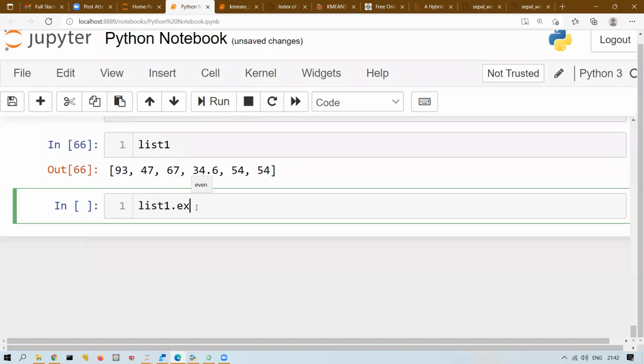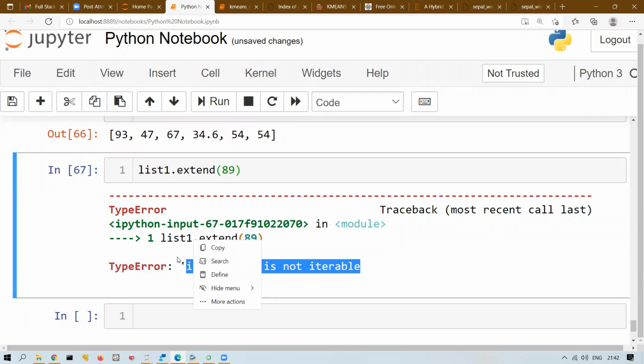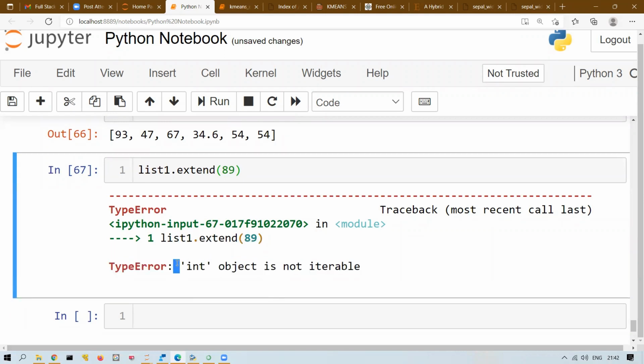This is list 1. I'm going to use the extend method. The extend method always takes a list or any iterable as input. If I just write 89, it will throw an error. It is saying int object is not iterable. So what it is saying is, if you want to add a single element, use the append method. If you want multiple elements, use extend. Write all of those multiple elements inside a list. So what I want is first 89, 32, 18, 94, 21.